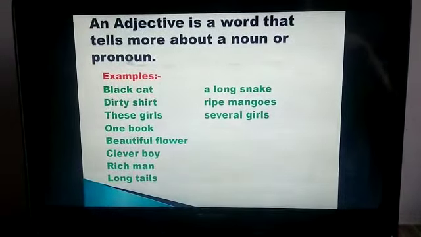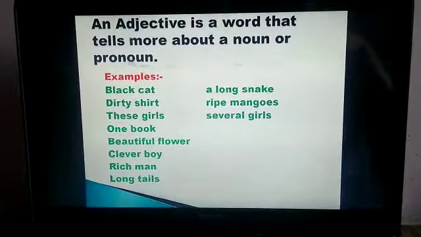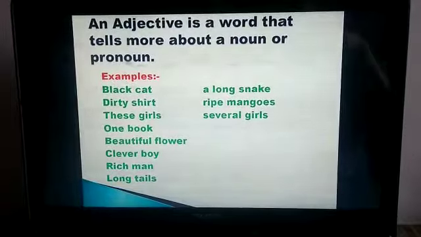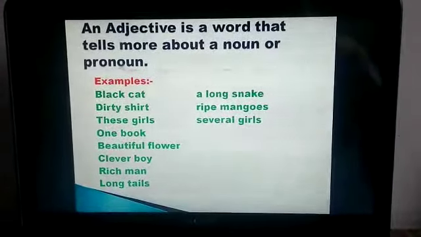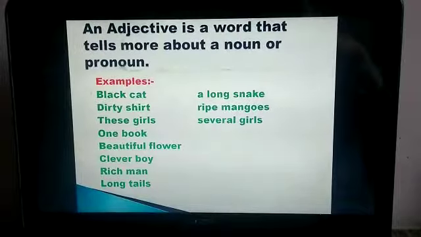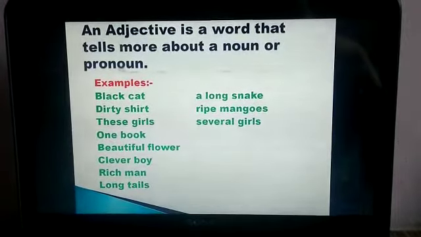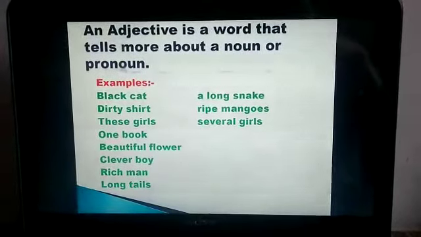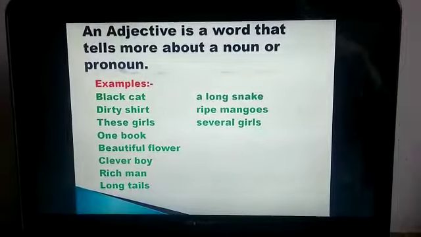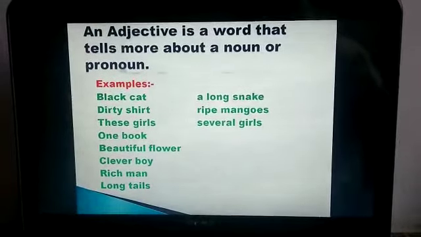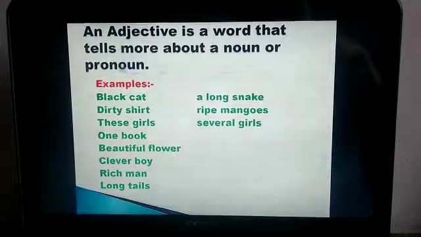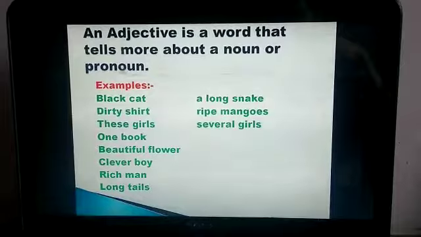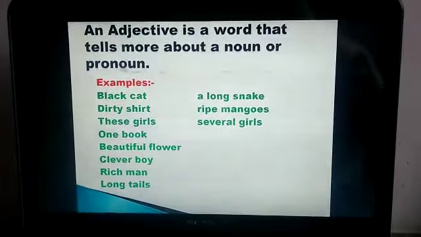Now let's see some examples. Black cat. Now what is the adjective here? Black. And what is cat? It is a noun. So black is telling more about cat, which is a noun. Dirty shirt. These girls. One book. Beautiful flower. Clever boy. Rich man. Long tails. A long snake. Ripe mangoes. Several girls. So here we can see the adjective with the noun.